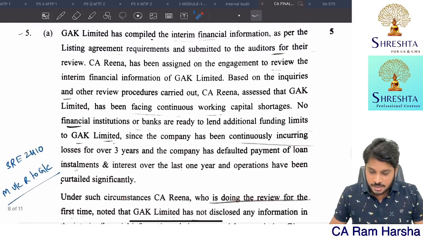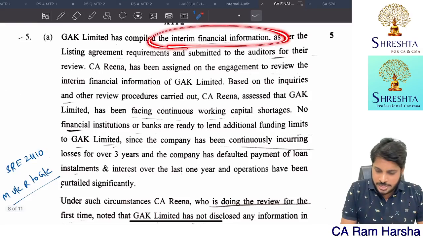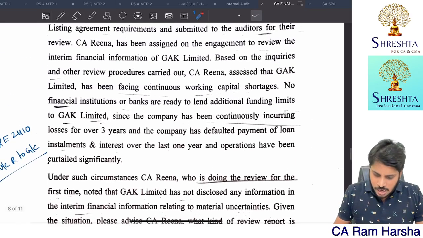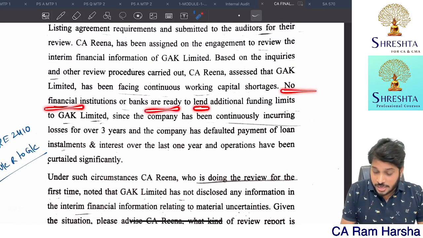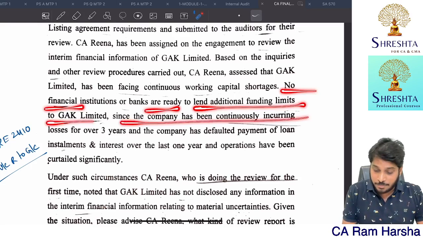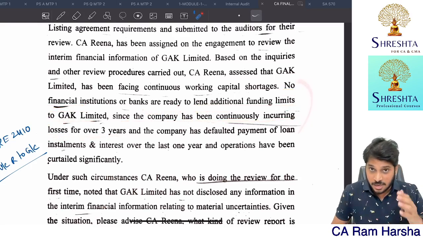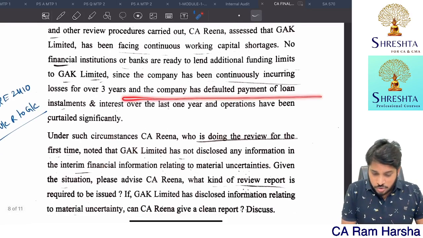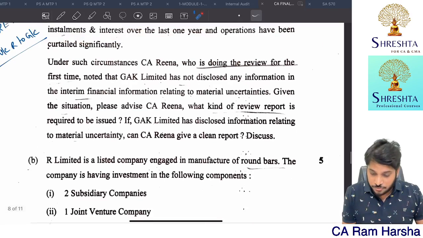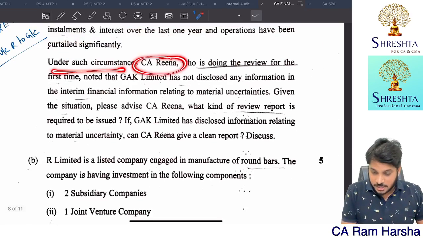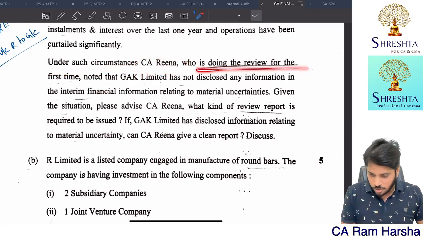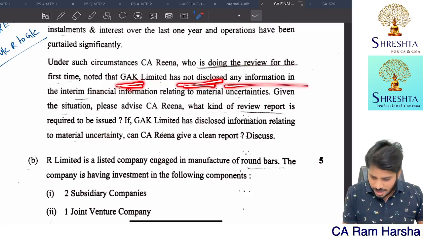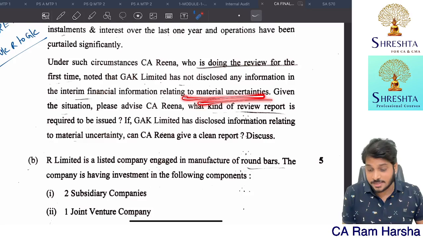Here you are doing a review of interim financial information. No financial institutions are ready to lend additional funding limits since the company is continuously incurring losses, which is a going concern symptom. And the company has also defaulted on loans and interest over the last few years. So under these circumstances, you are the auditor. Reena is the auditor who is doing the review for the first time. She noted the company has not disclosed any information in interim financials regarding material uncertainty.